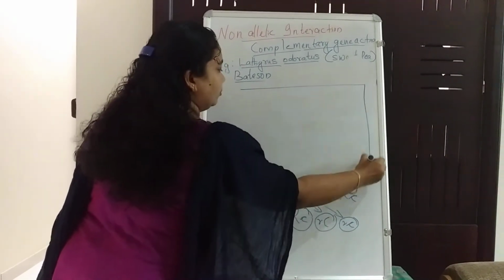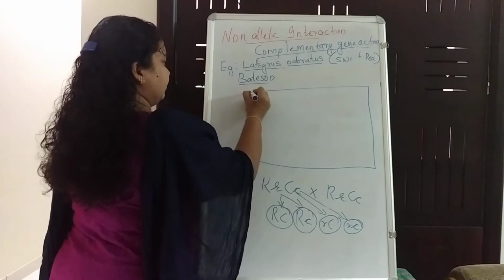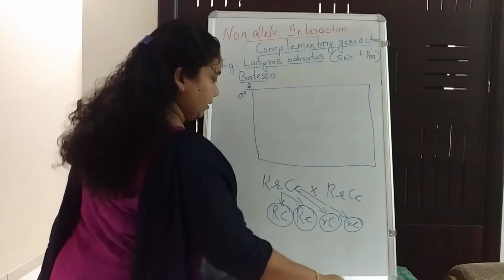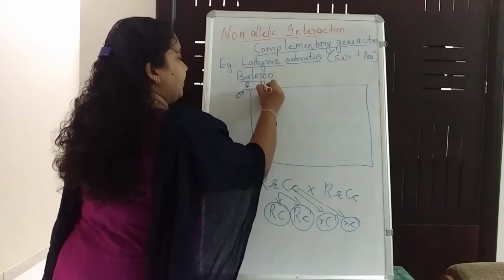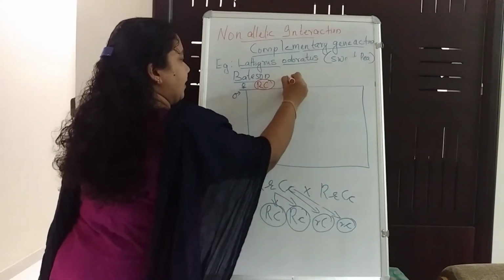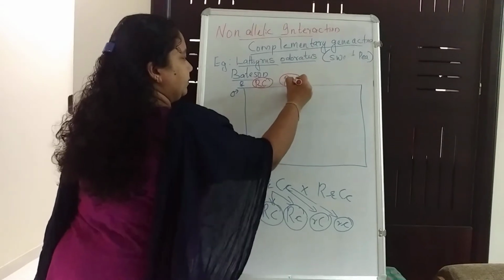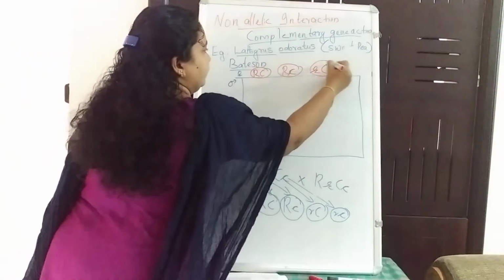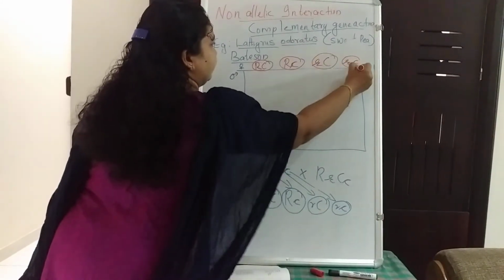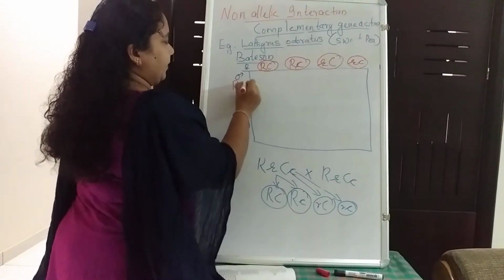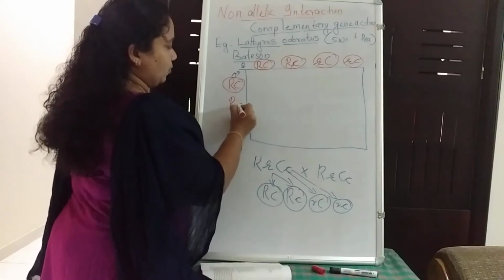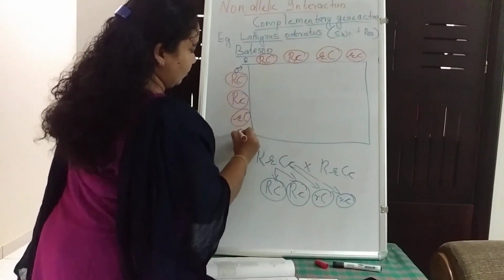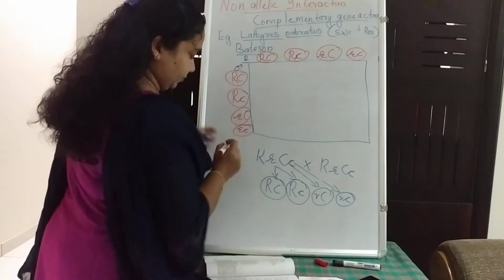We can draw a checkerboard. Here is the male, and we can write it as capital R capital C, capital R small c, small r capital C, small r small c. Here also capital R capital C, capital R small c, small r capital C, small r small c.